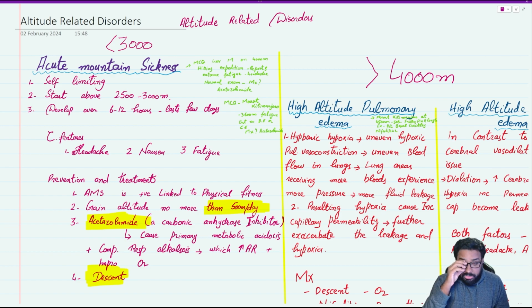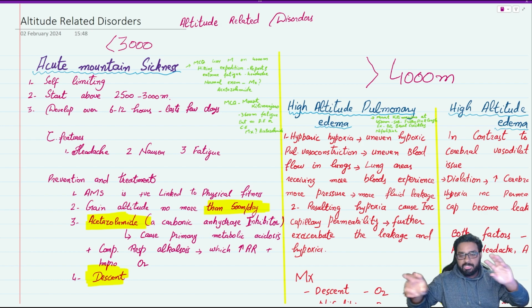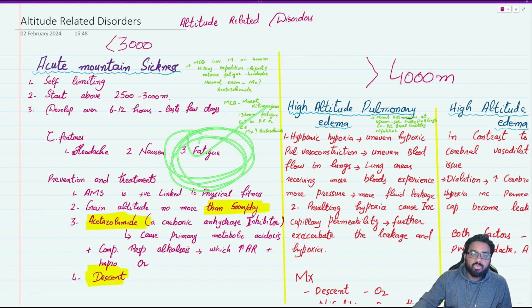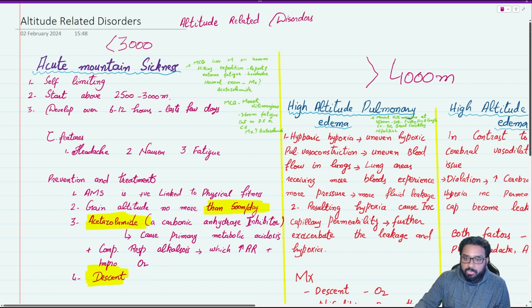So, just to quickly summarize, if someone is having difficulty breathing and they are around 4 to 5000 meter, and on chest examination we see some crackles, we need to give nifedipine. If there is nothing mentioned about crackles or difficulty breathing and it is slurred speech, coordination problems, numbness, tingling, we are talking about cerebral edema, and we need to give dexamethasone. For acute mountain sickness, the key word will be fatigue. So this is altitude related disorders. We will move on to the next now.